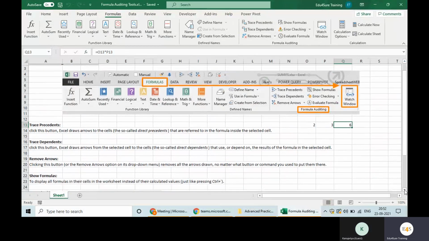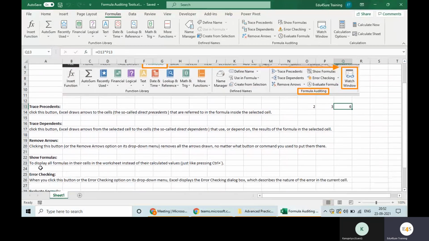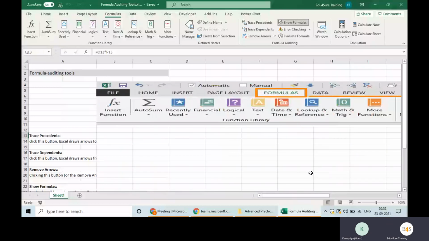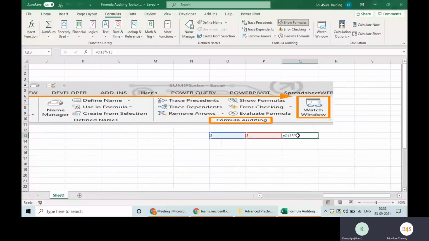What is show formulas? To display all formulas in their cells in the worksheet instead of their calculated values. For example, instead of 6, I want to see the formula here. So click on show formula. What is it doing? It is showing the formula here instead of the calculated value, right?